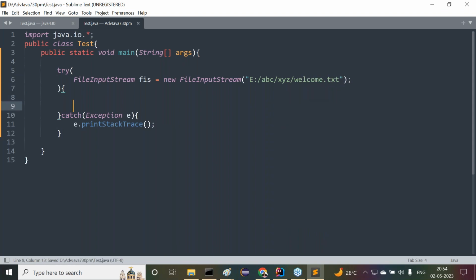Welcome.txt exists or not? It exists. Now we will not get any exception here. No issues for it. Okay, fine. That's okay. Next, first we have to identify the size of the data which is available in the file.